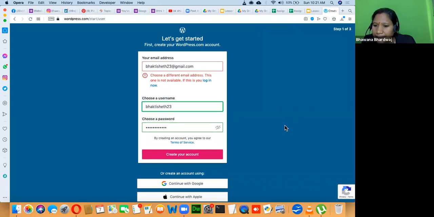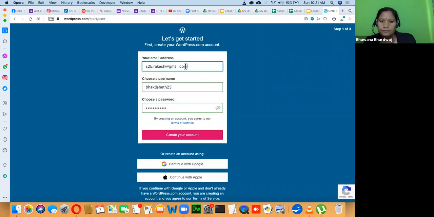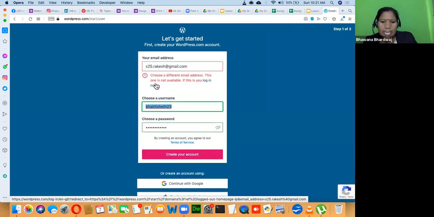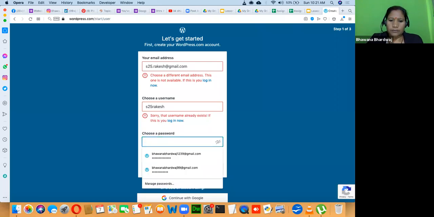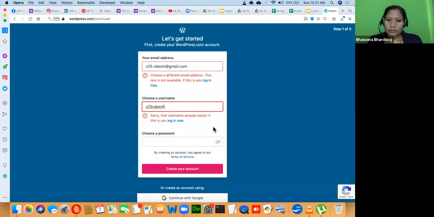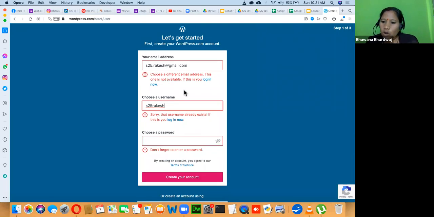I'm using Rakesh's email ID. Rakesh, can I use your email ID? Here you must have an email ID. Yes, Rakesh, I'm using your email ID. You can use Rakesh's email ID and one username, whatever username you want to keep, and then you will share a password. Okay, this email ID is already used. So this email ID is already used.